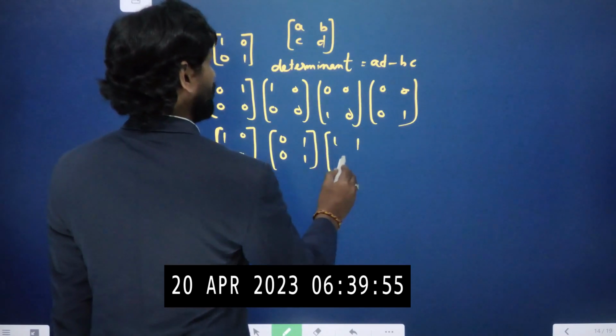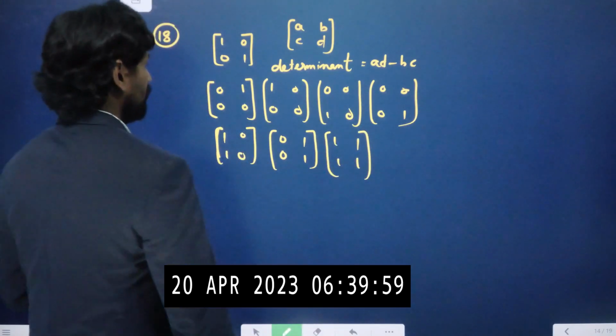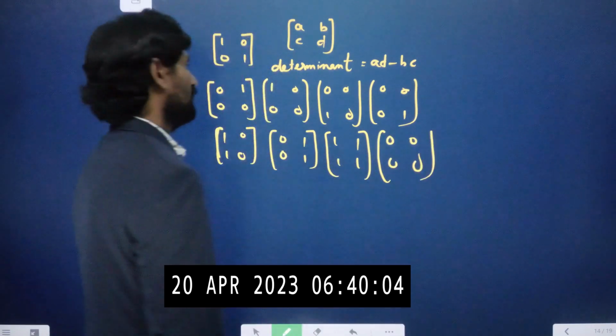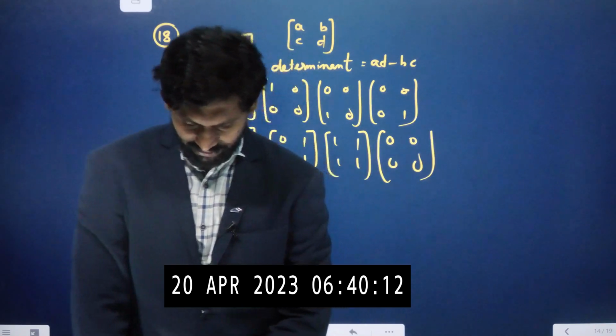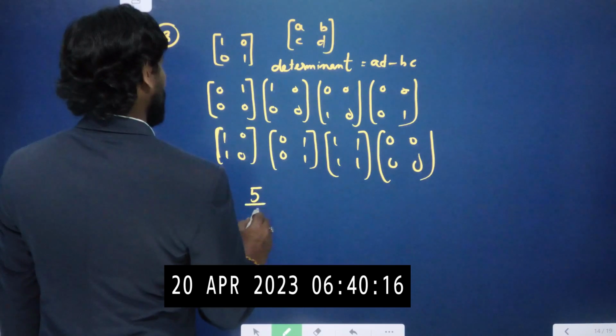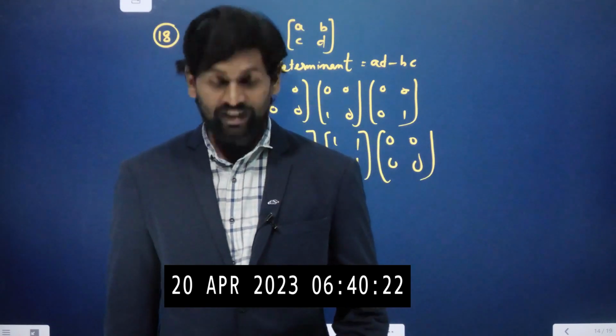All ones can also be a chance. 1 ones are 1, 1 ones are 1, 1 minus 1 is 0. All zeros can also be a chance. So in total there are 8 chances. The probability that the determinant has the value 0: 5 chances among them. So the probability is 5 by 8, out of the total number of chances.